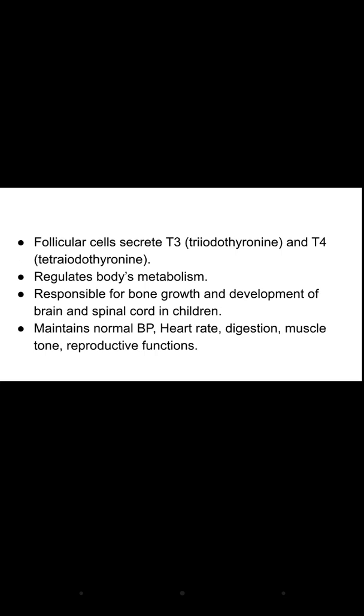The thyroid gland has two types of cells, follicular and parafollicular. The follicular cells secrete T3 and T4. T3 is named triiodothyronine and T4 is named tetraiodothyronine. The other name of T4, tetraiodothyronine, is thyroxine. It regulates the body metabolism. It is responsible for the bone growth and the development of brain and spinal cord in children. It maintains normal blood pressure, heart rate, digestion, muscle tone, and also the reproductive functions of the body.